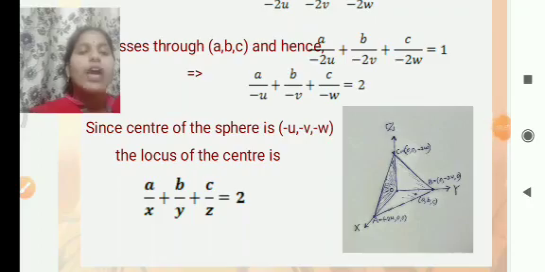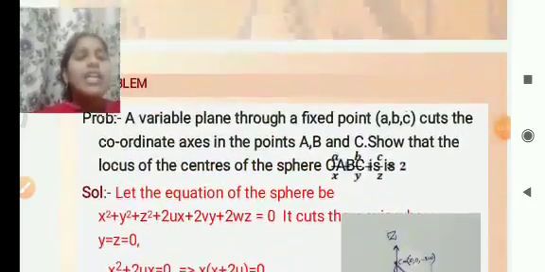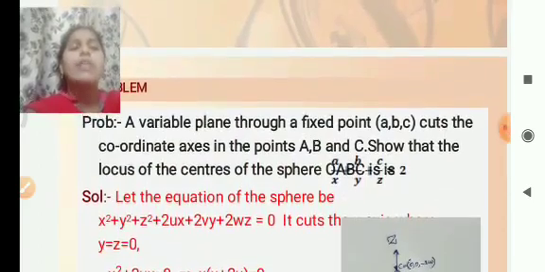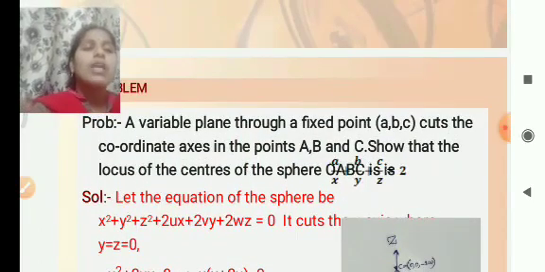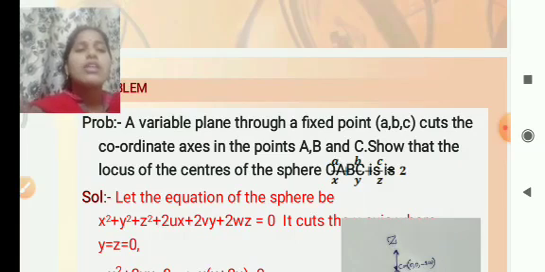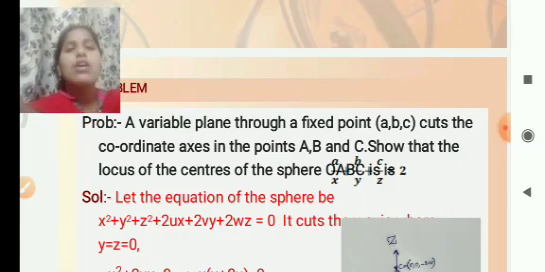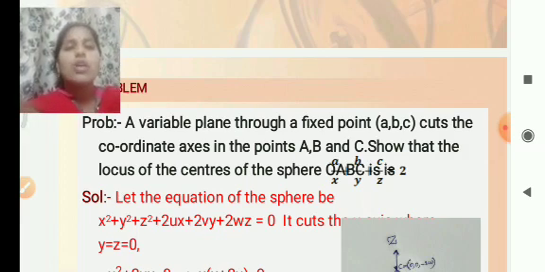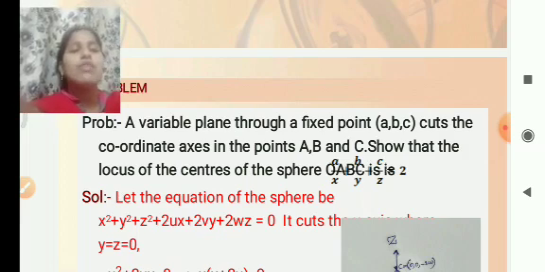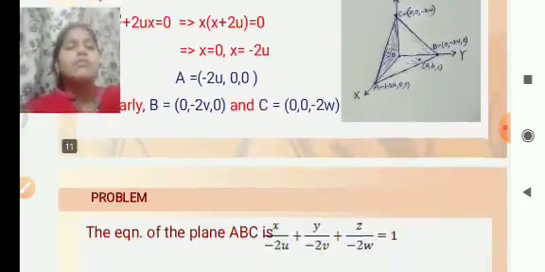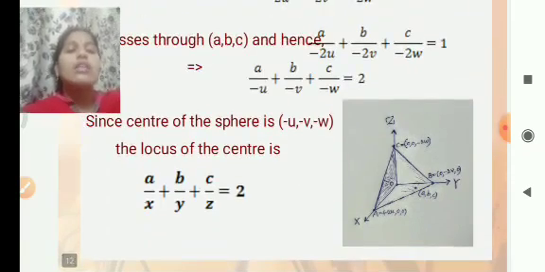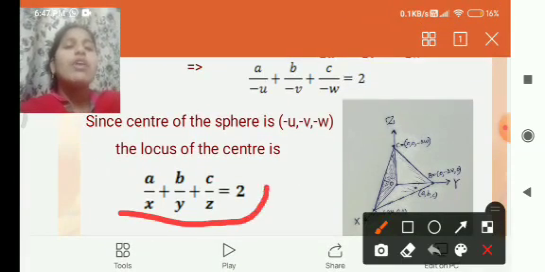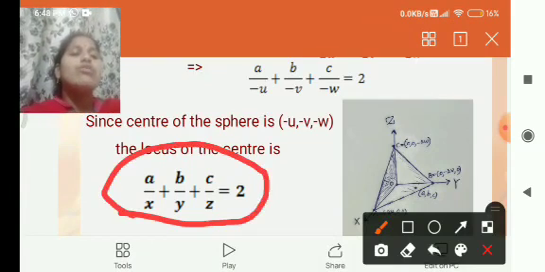We have to find that formula. The variable plane through a fixed point (a, b, c) cuts the coordinate axes, and we have to show that the locus of the centers of the sphere OABC is a by x plus b by y plus c by z is equal to 2. We have shown it like this.